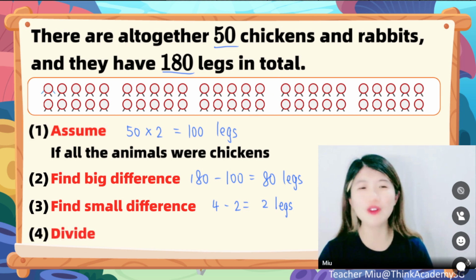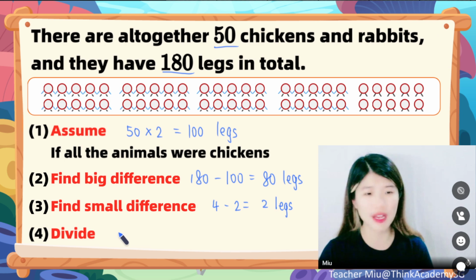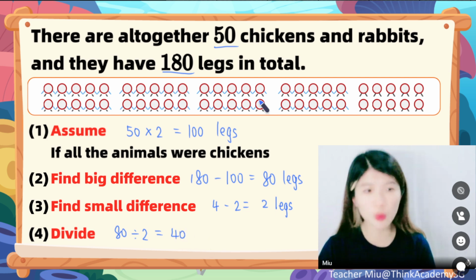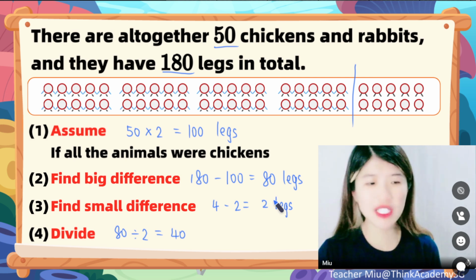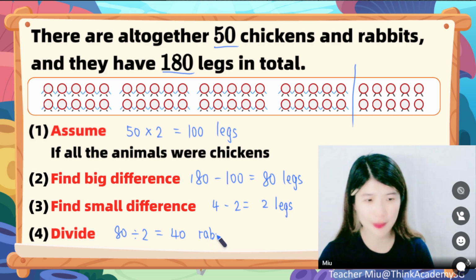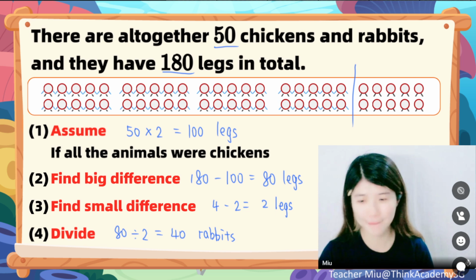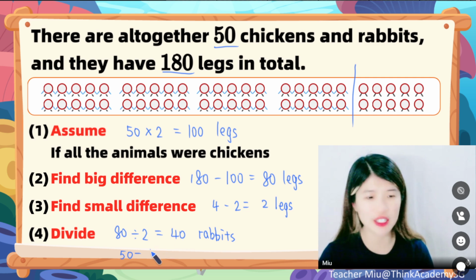Yes, so apart from doing it one by one, I can just use division. 2 legs for 1 pair, 2 legs for 1 pair, 2 legs for 1 pair. So we can just use 80 divided by 2 to find out there are 40. 40 what? 40 of those which will have 4 legs, right? So they are actually the 40 rabbits. All right, if the question is asking about chicken, then what should we do now? Use altogether 50 heads, take away these 40 rabbits to find out there are 10 of those.